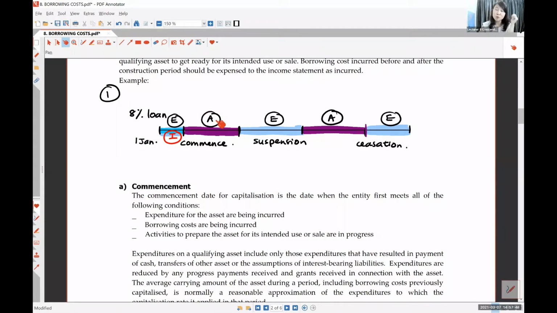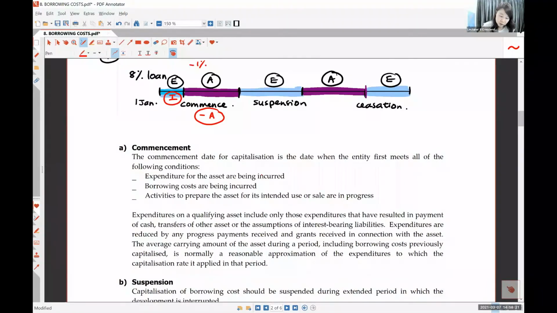And sometimes it's like this: you borrow the money, you start to build, but did you use up all the money on the first day you built? Usually no, right? You slowly take out the money and slowly use it, right? So maybe here you only use a little bit, only 1% of the loan. Then the rest of the money you put inside the bank. You earn income, right? But the income, you won't charge it to income. You are going to minus from the asset.